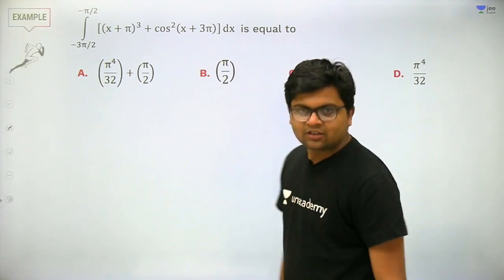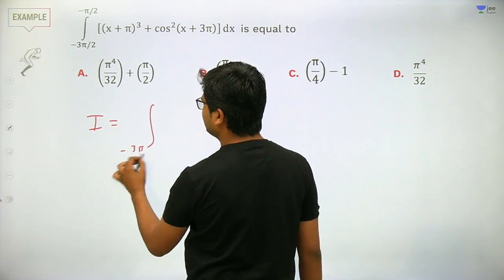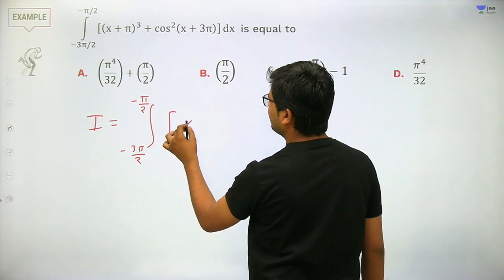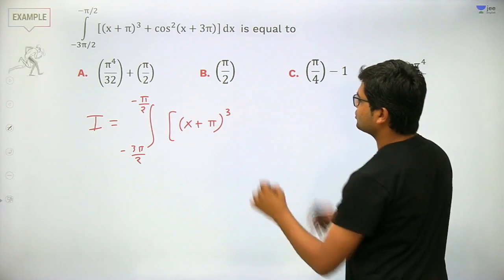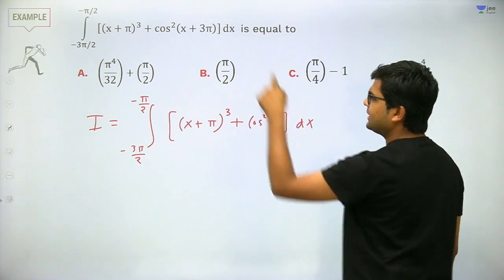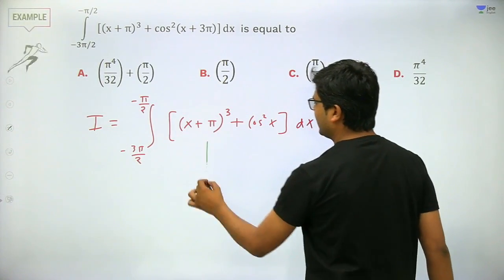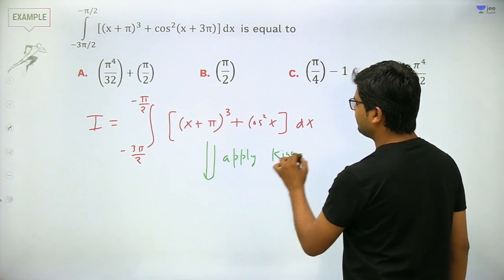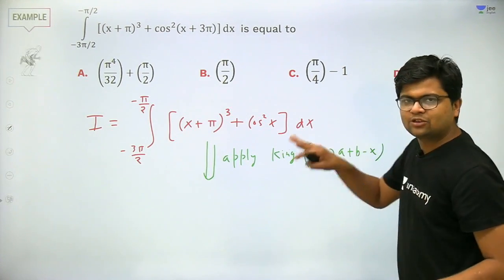Very good. So let's try with the integral. I will be written as the integral from minus 3 pi by 2 to minus pi by 2 of x plus pi whole cube, and cos square x dx. This I am writing as I. Now just apply the king property. I'll write it as apply king property. What is king property? That I have discussed in the last session. X can be replaced as a plus b minus x. This is the essence of king property.